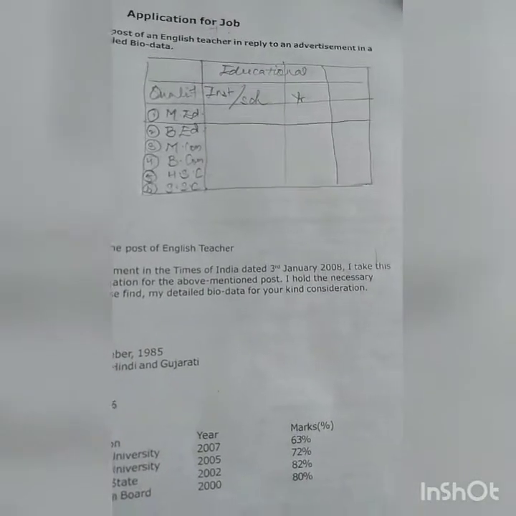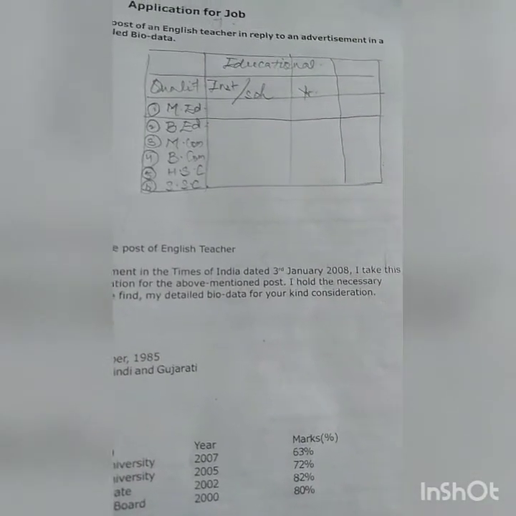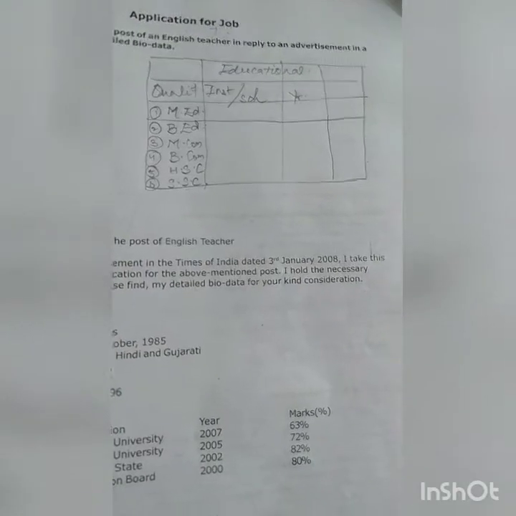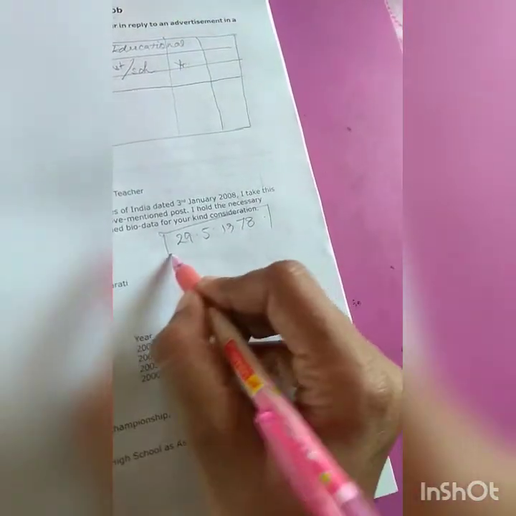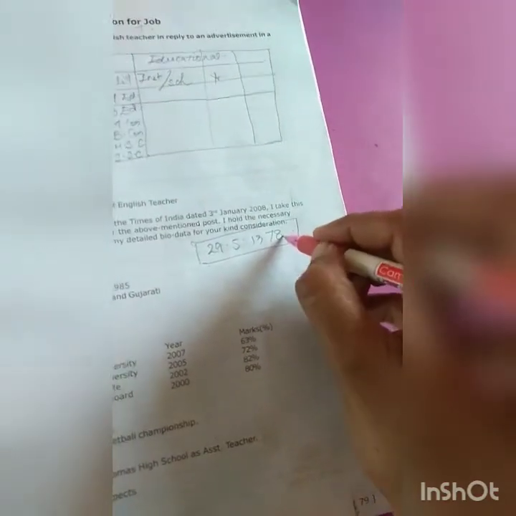See, first thing, your biodata says the age. What is your age? You have to write, for example, 29 May 1978. From this year, your SSC would be connected.